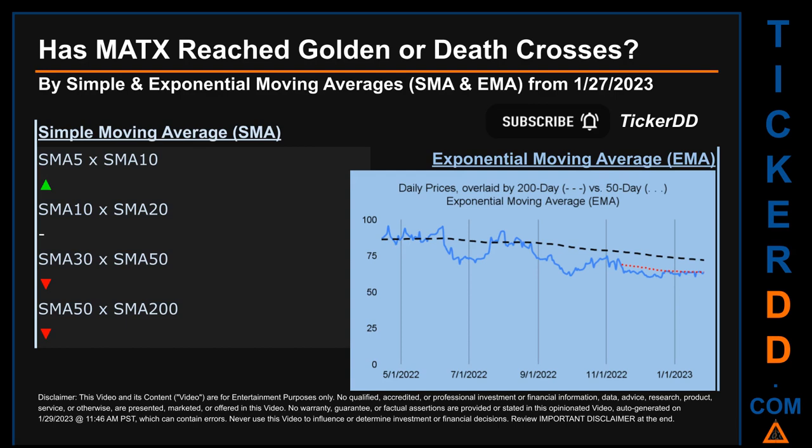Continuing with SMA, we looked across the 5 to 10, the 10 to 20, and the 30 to 50-day ranges to see if golden and death crosses had been reached. We found golden cross signal for the 5 to 10. We found death cross signal for the 30 to 50. We could not find either golden cross or death cross signal for the 10 to 20.